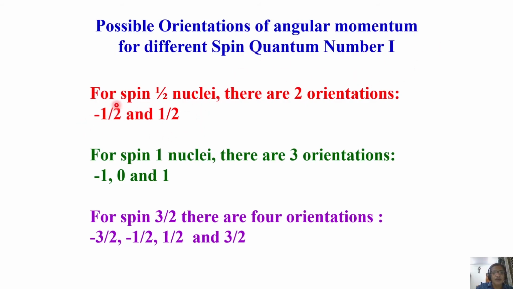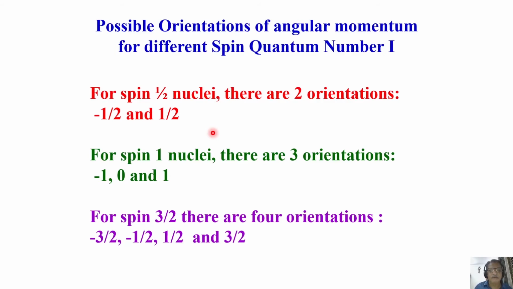So for spin half nuclei, there are two orientations. Minus half and plus half, in steps of 1. If you take minus half and add 1, you will get plus half. So there are only two quantization directions. There are only two orientations.